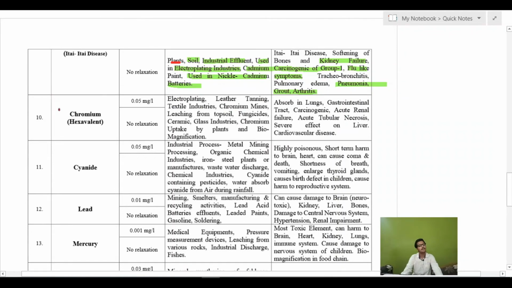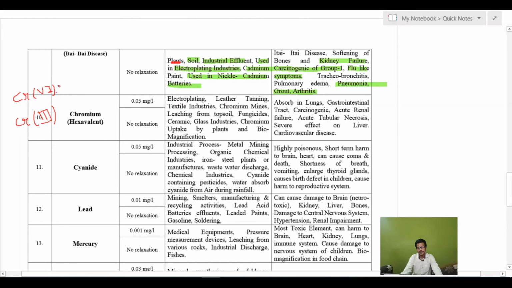Then there will also be chromium. Chromium will be in two forms. The first one is hexavalent, chromium 6, and there will be chromium 3, a trivalent chromium.